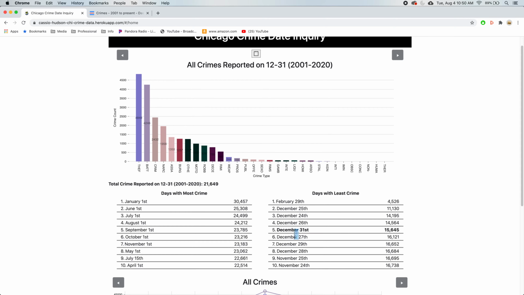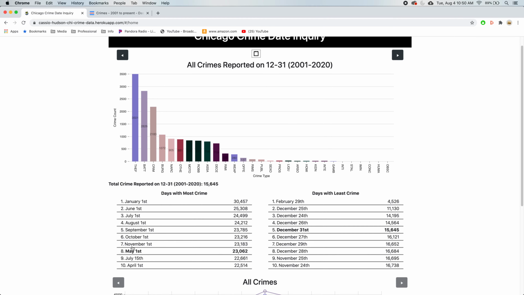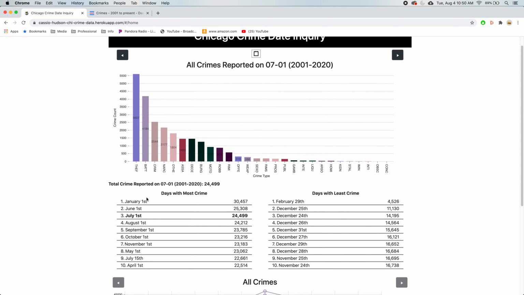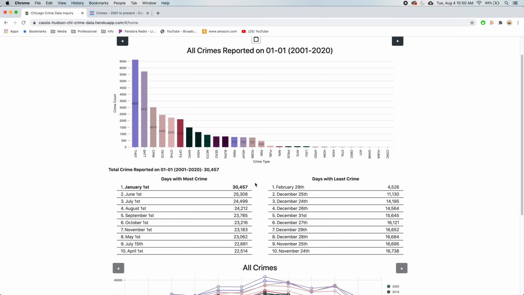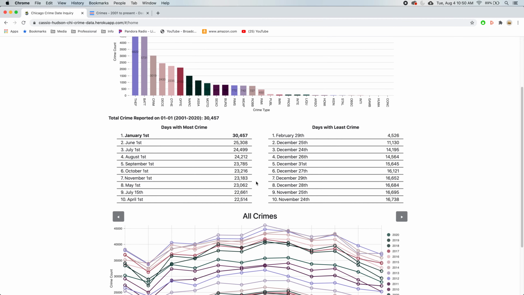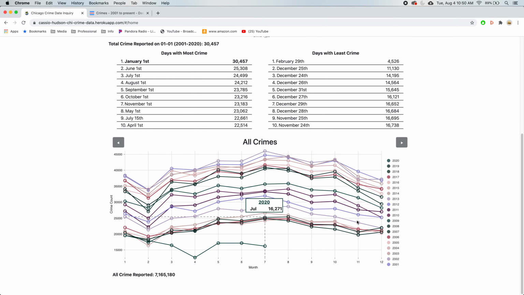Then we can click the buttons right here, and that will bring up the actual dates on this one. Going further down, we have a layout of all the crime data that has happened by month.